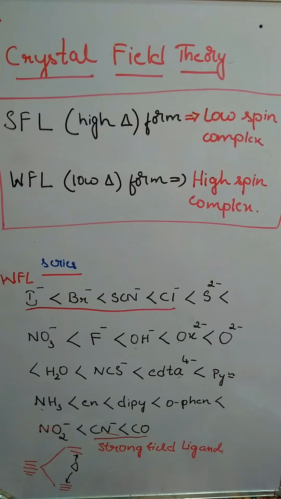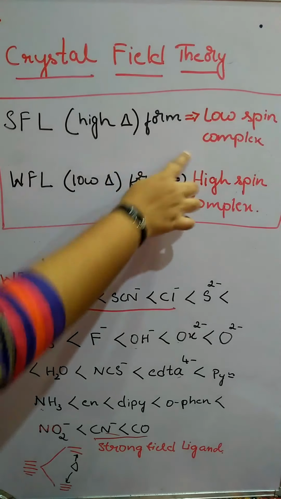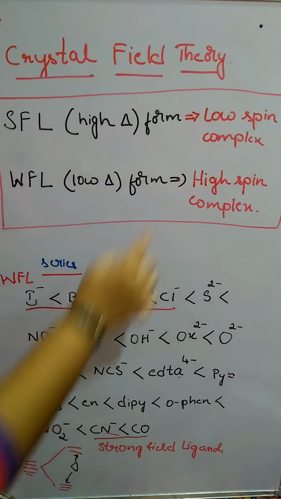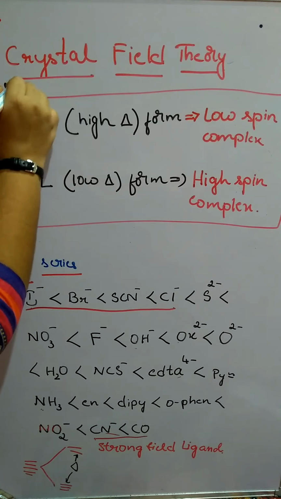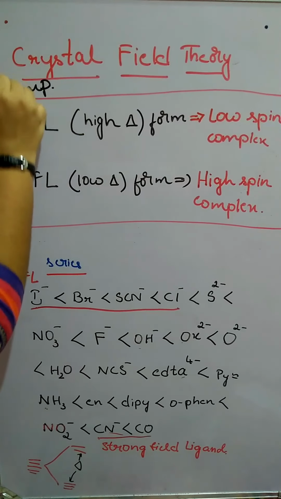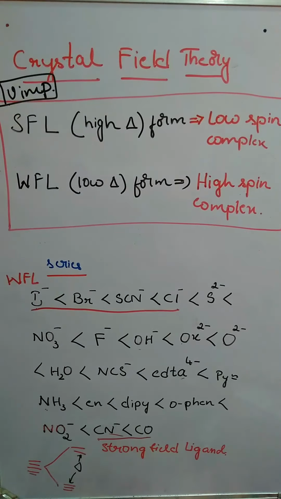So a strong field ligand will form a low spin complex. A weak field ligand will form a high spin complex. So it is very, very important. Mark it down as important, this part.